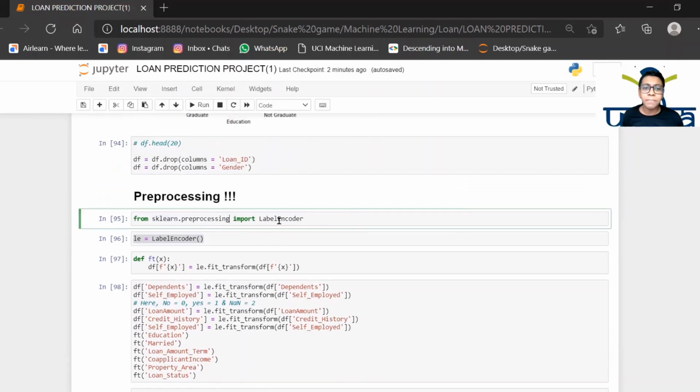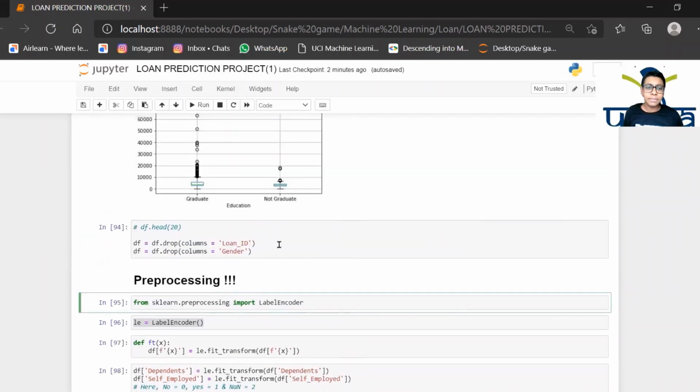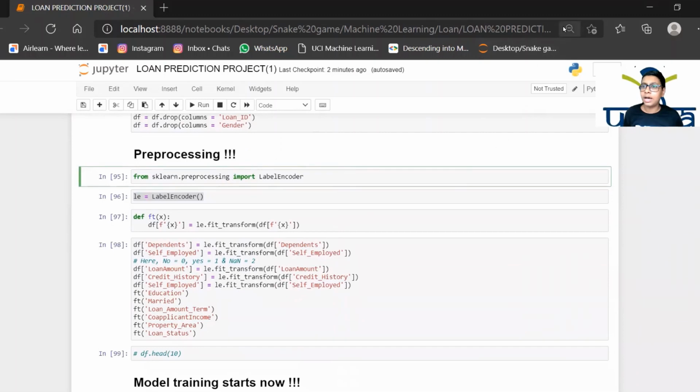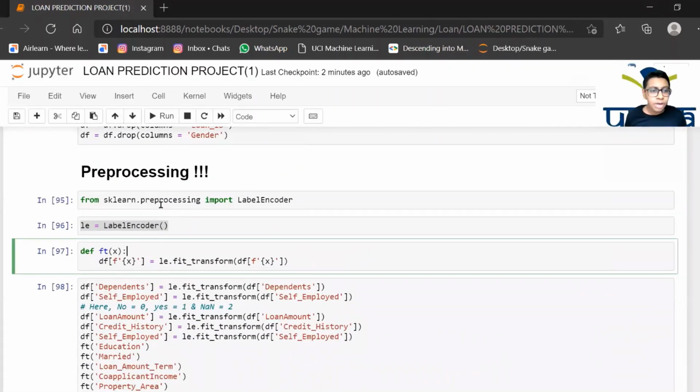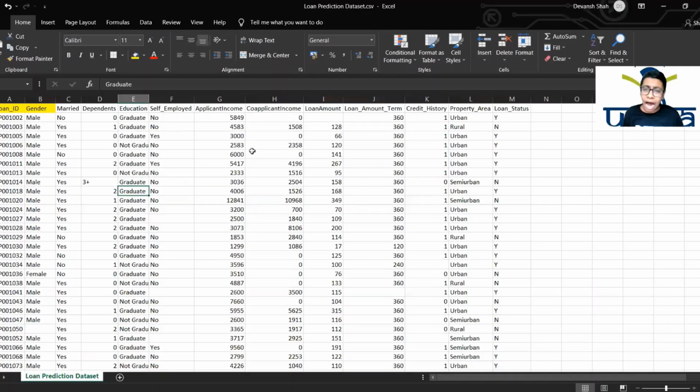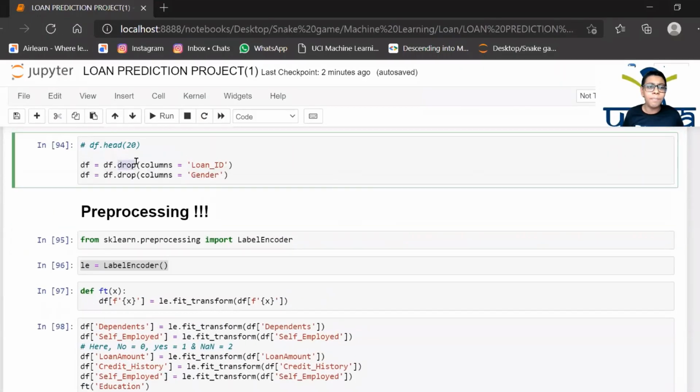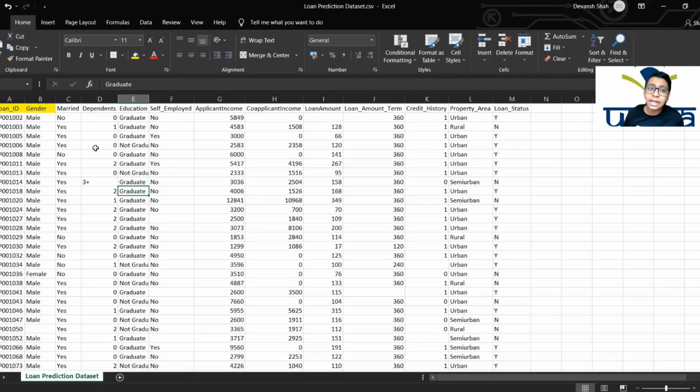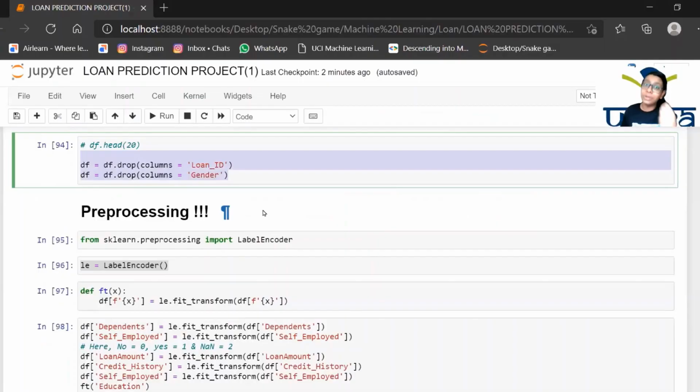And then we have the import of label encoder. Let me zoom in. Yes, good. sklearn.preprocessing is an inbuilt module from sklearn, and we are importing LabelEncoder from here. Why and how does label encoder work? Okay, here we have dropped these two columns. This drop method just removes these columns, not from the original data set, but from the one on which we are processing.